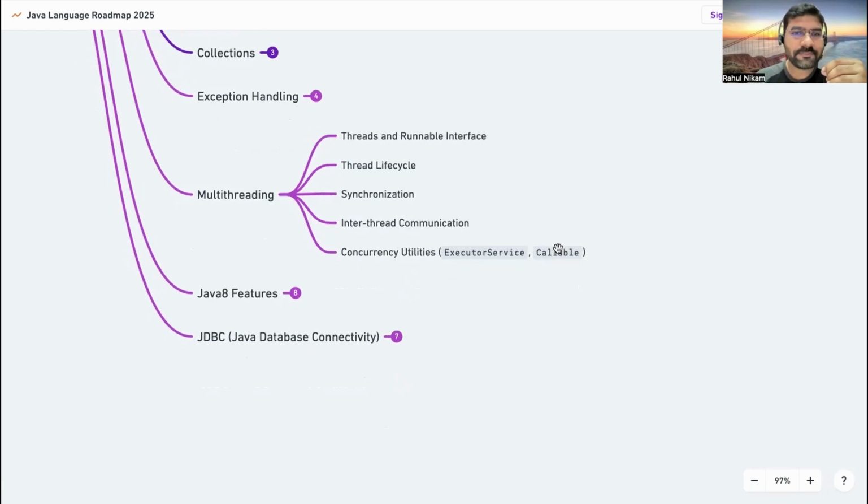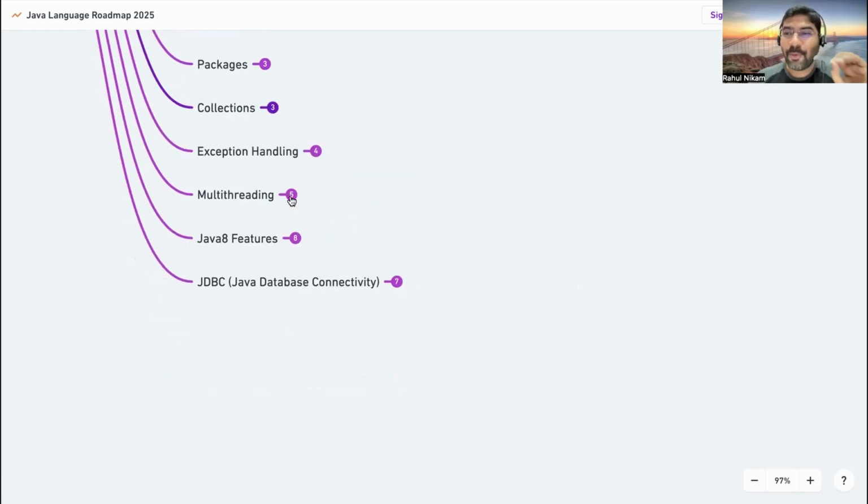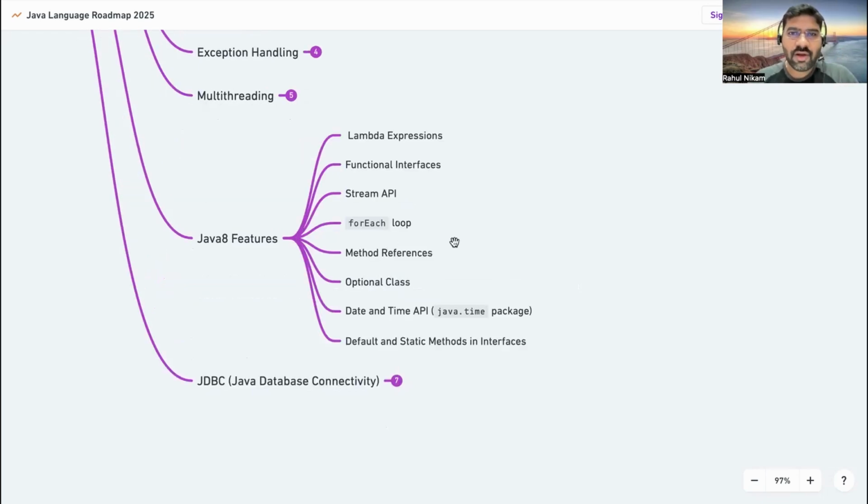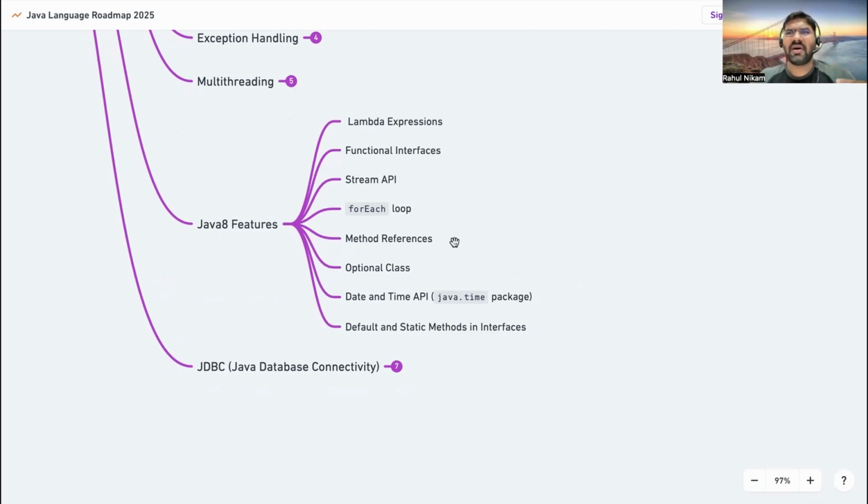Then Callable. After that, one of the important topics widely asked in interviews: Java has now reached version 23 or 22, but interviewers still ask about Java 8 features. For that, study the top 10 important topics in Java 8 features, for example Lambda expressions, functional interfaces, the Stream API, which is widely used, and the forEach loop. Use that in practical examples. For example, if you have lots of data and need to perform a filtration operation, you can use a stream with a filter operation and achieve that.